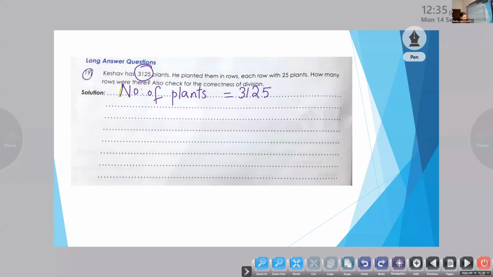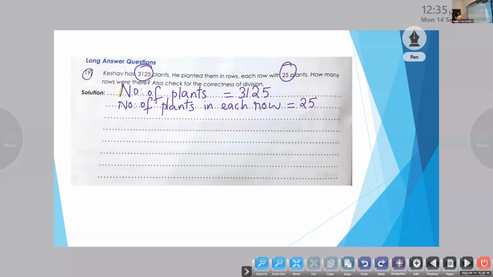But you are asking like a question. So what can we write? Number of plants in each row. Very good. Number of plants in each row is given here as 25 plants. So we can write that as 25.